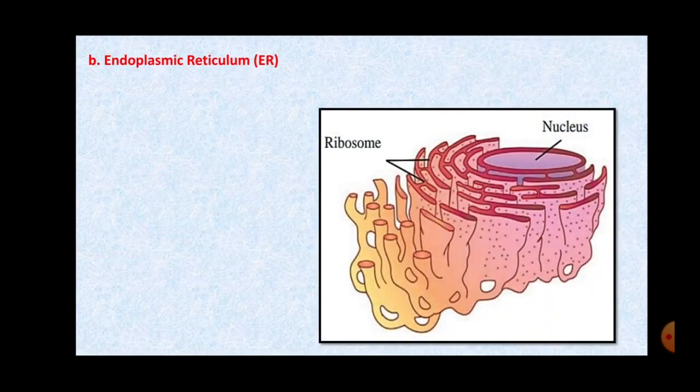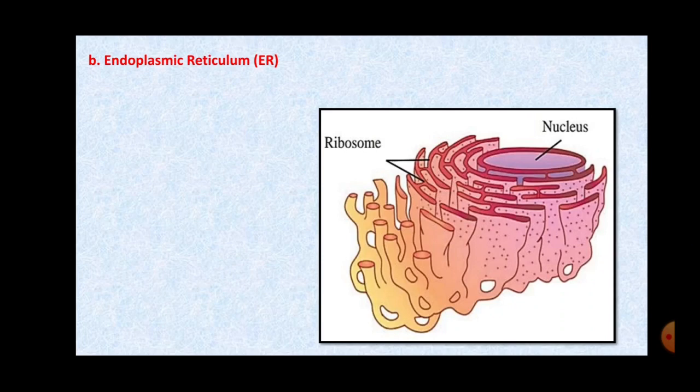Next organelle we are going to start is endoplasmic reticulum. Now, if you remember, I had explained to you that the outer membrane of the nucleus, you can see in the picture also, the outer double membrane of the nucleus is continued in the form of the endoplasmic reticulum.